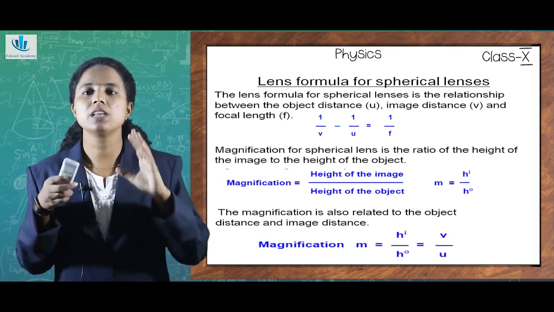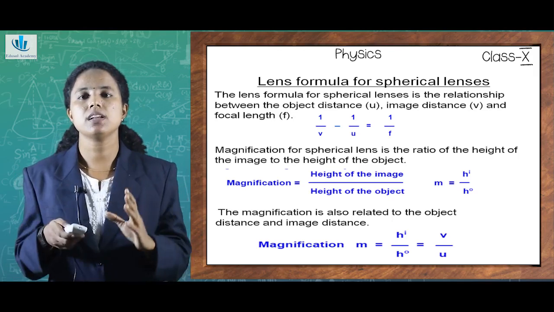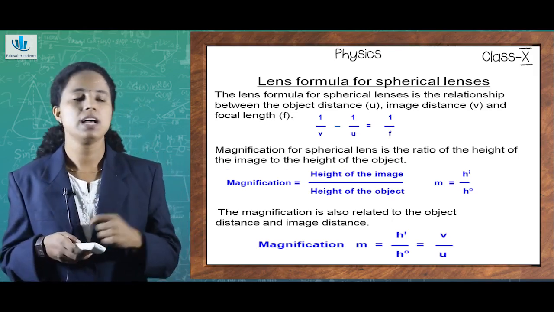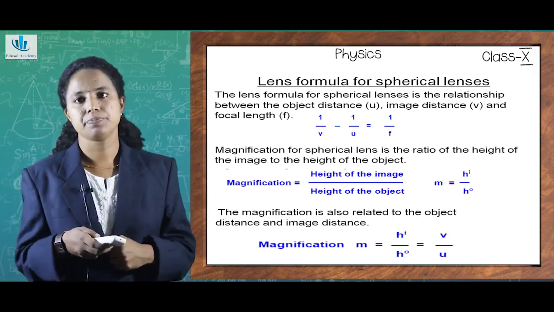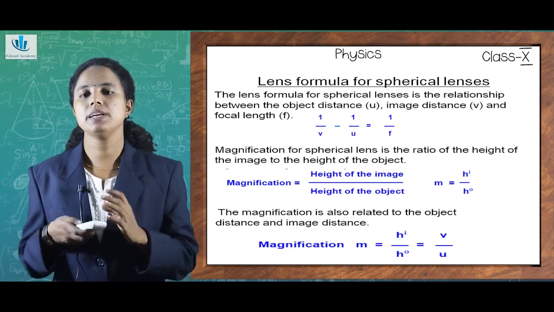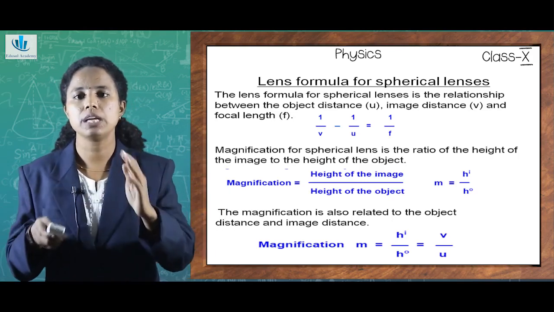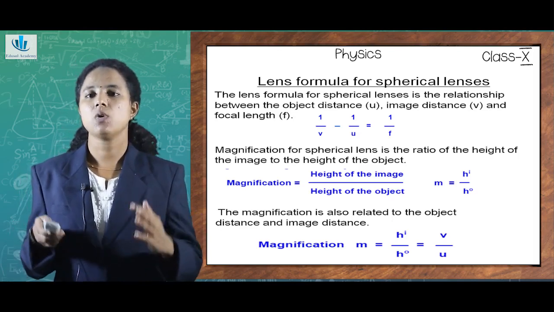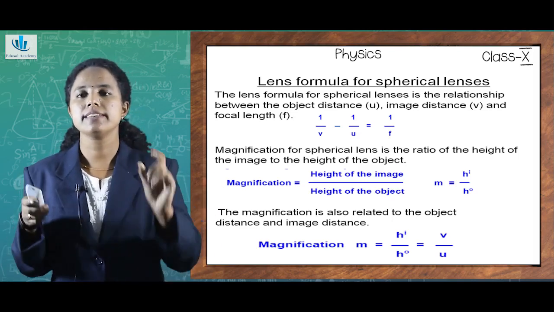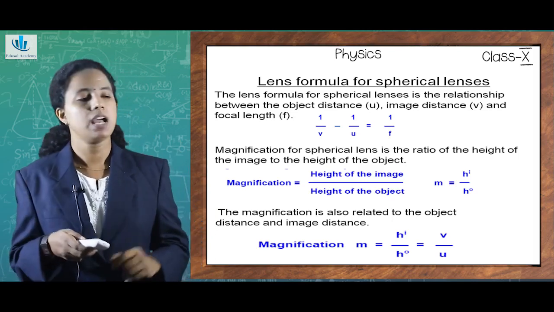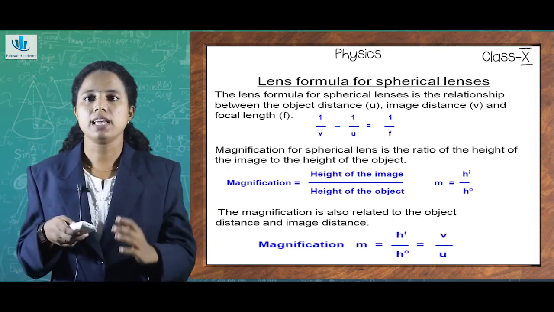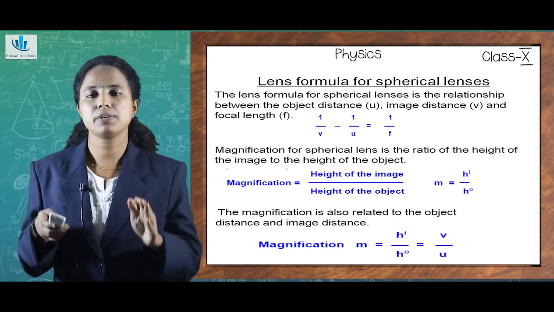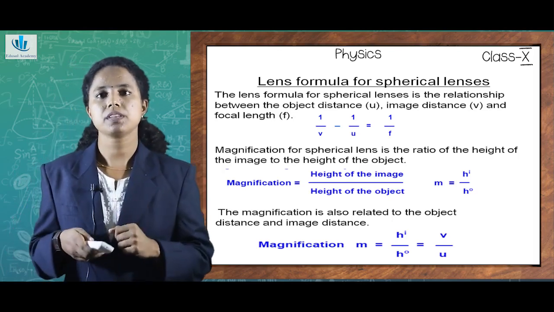So, some of the factors that we need to understand when we consider magnification of lenses are some important points. We know magnification means it is a ratio of the height of the image to the height of the object. So, we need to understand how this magnification takes mathematical values. Suppose the magnification is represented by small m.